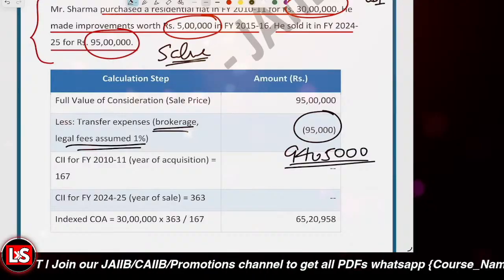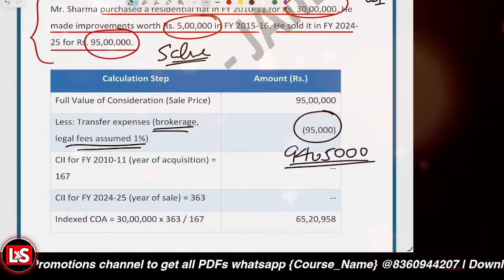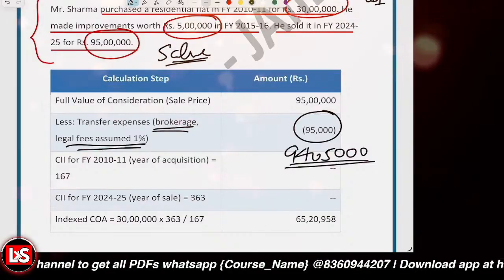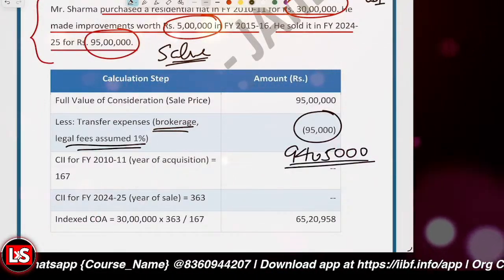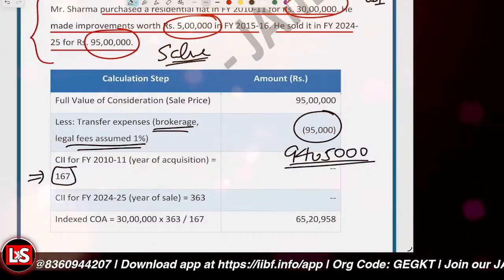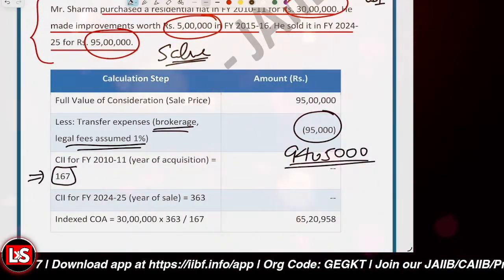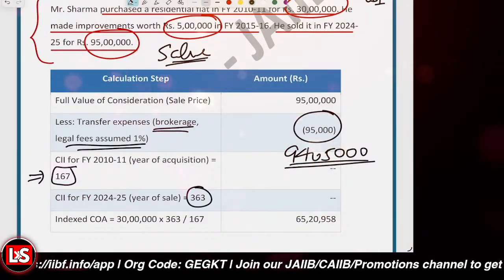Now we have to calculate the indexed cost of acquisition. For the purchase year CII, it is given for 2010-11 as 167, and the CII for the year of sale is 363.